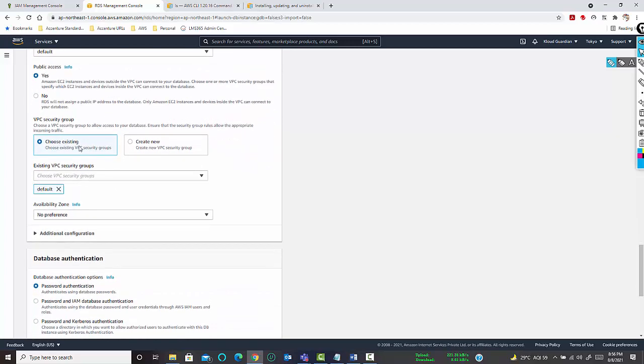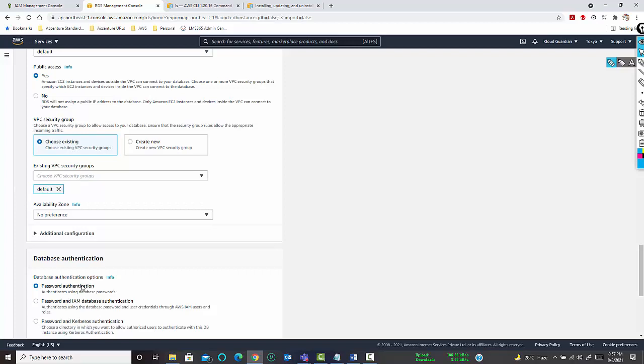A VPC security group, or virtual private cloud security group, is a kind of virtual firewall where we can define the ports or policies with the help of which the network traffic will go out and come in. Okay. So by default, you can create your own VPC. If you have other VPCs created, you will see the list of all the VPCs here. And if you don't have any VPC created, by default it will show you default.